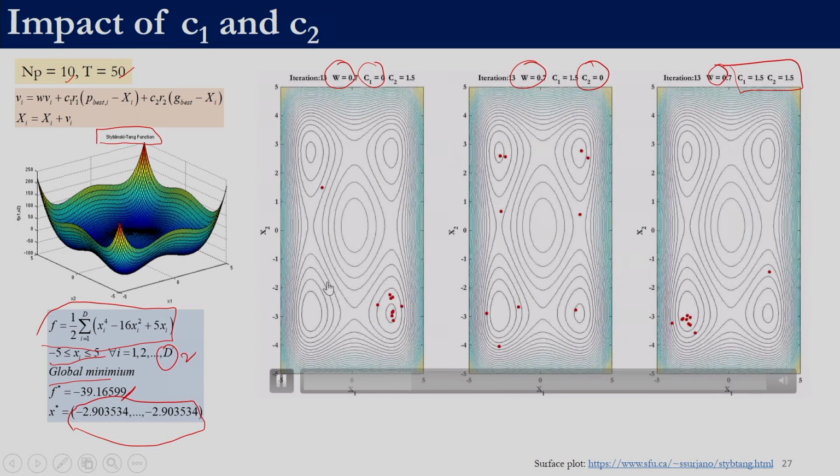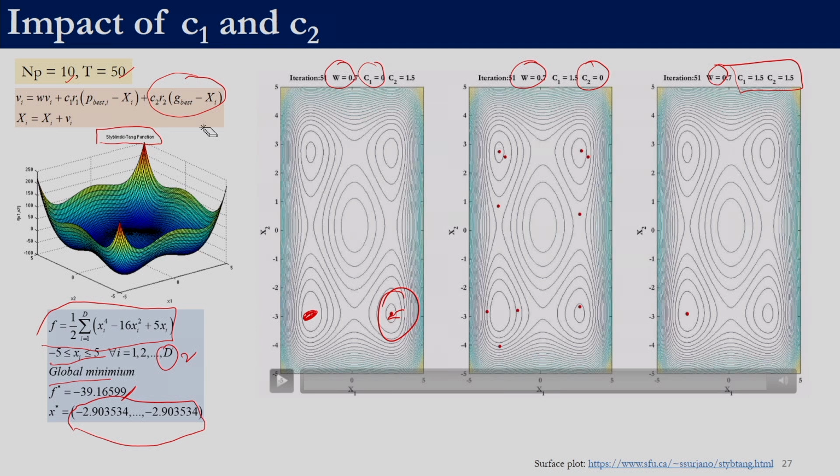So, the particles are moving. The optima is over here, however, the solutions are converging over here. When C1 is equal to 0, what we are saying is that the personal best is not considered. Here we have given the equation. It relies only on the G best. It happens that one particular particle had this as its personal best, and that became its G best, and all particles converged in this particular region, despite the fact that the optima is over here. That is what happens when we rely only on the global best and not on the personal best.